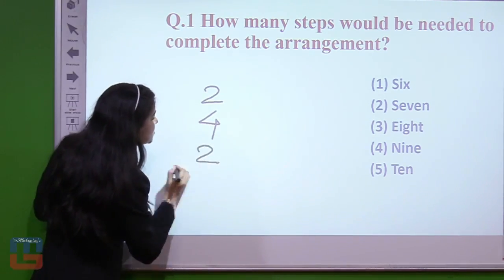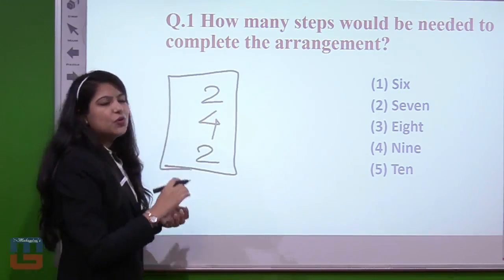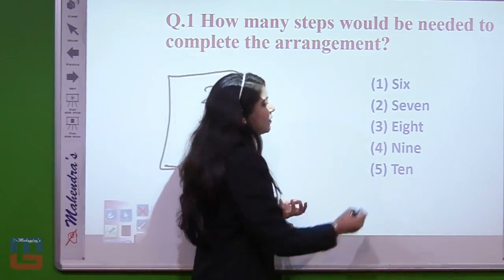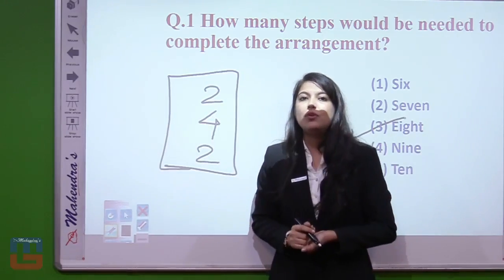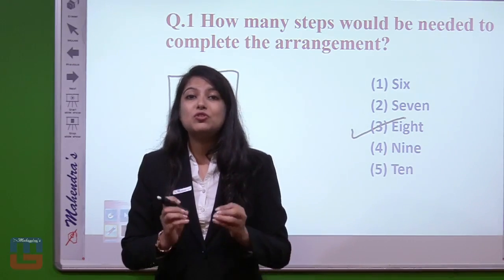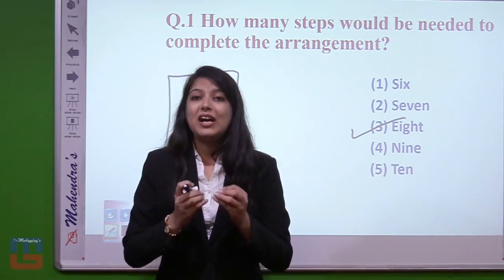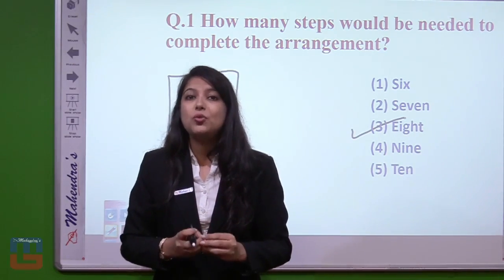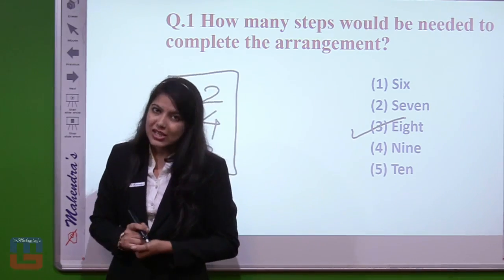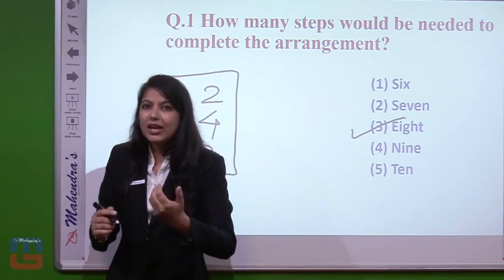That means 2 steps more. That means 2 plus 4 plus 2, 8 steps will be the answer. See, directly we got the answer. We don't have to arrange each and every step or use pen and paper every time. So for this first question, the answer is option number 3, 8.